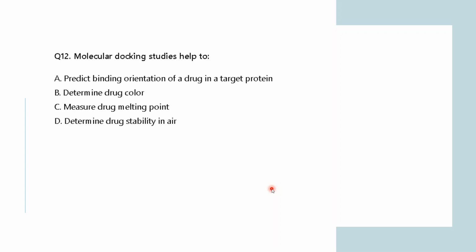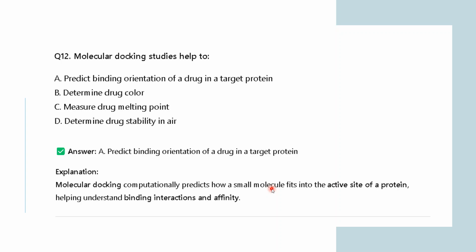Okay, so for molecular docking, the right answer is predict binding orientation of a drug in a target protein. Molecular docking computationally predicts how a small molecule fits into the active site of a protein, helping understand binding interaction and affinity. As the name suggests, it predicts the binding orientation of a drug in a target protein.